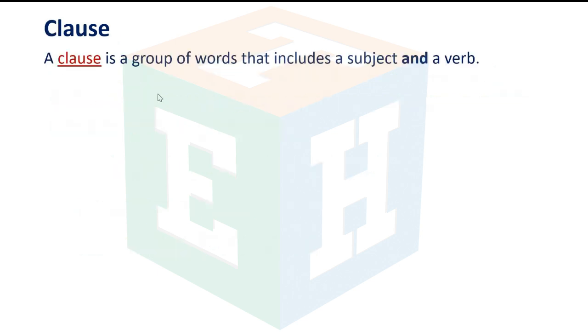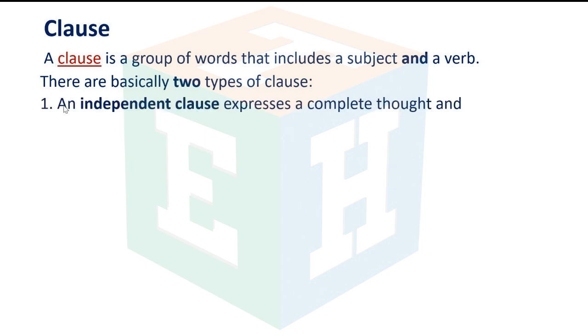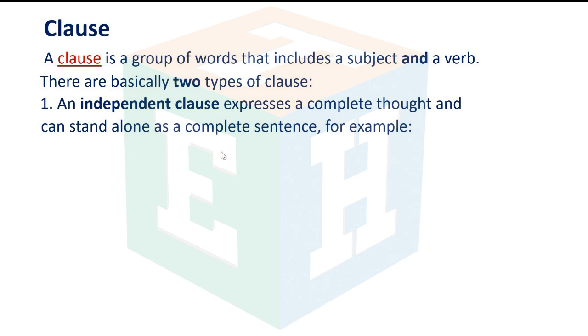Clause. A clause is a group of words that includes a subject and a verb. There are basically two types of clause. Number one, an independent clause expresses a complete thought and can stand alone as a complete sentence. For example,